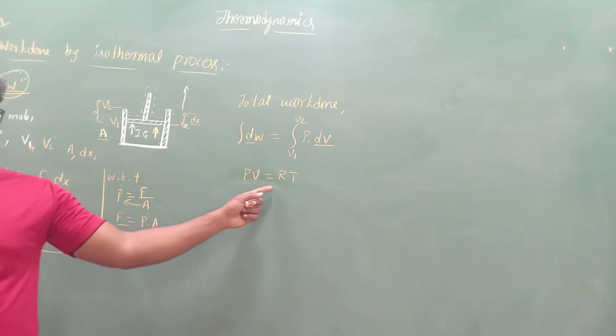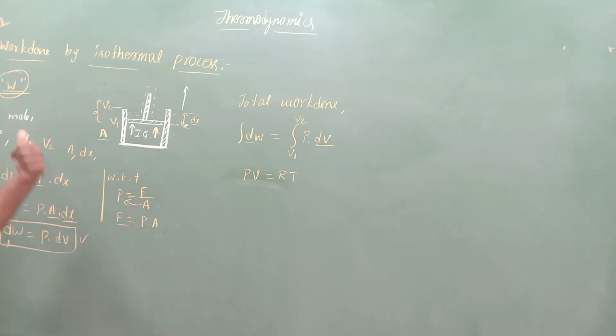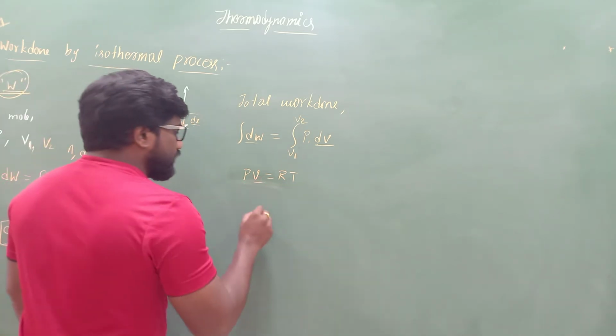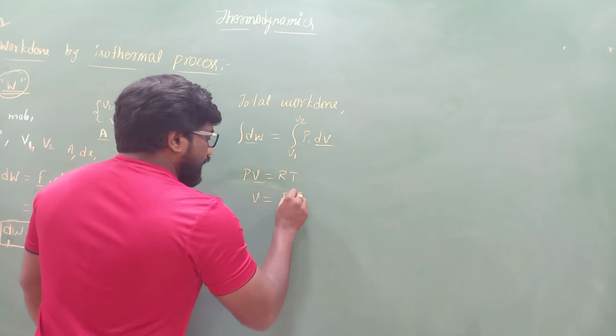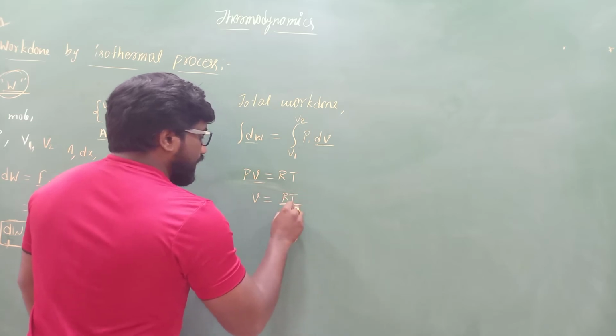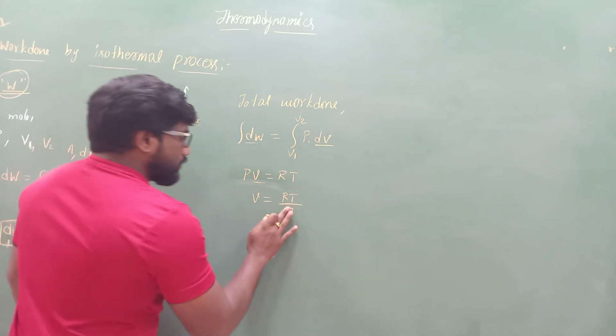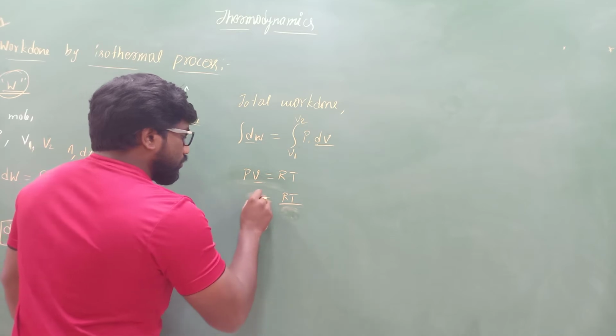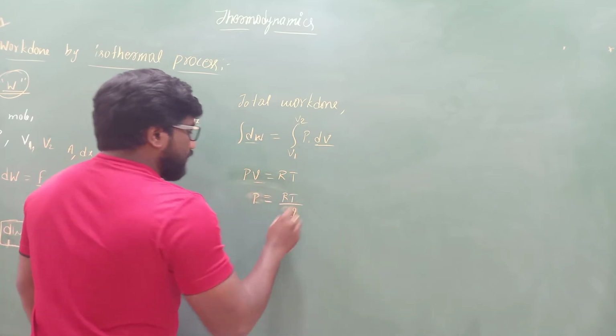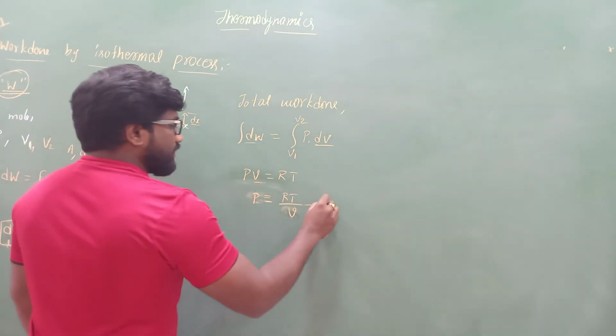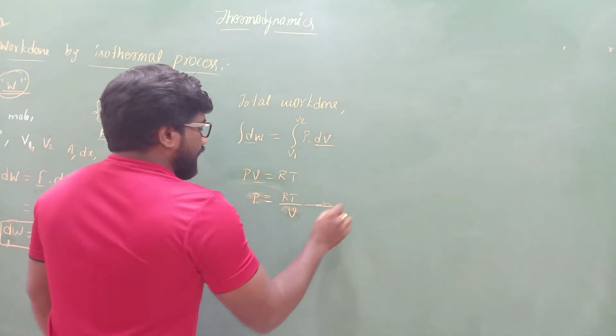Why, sir, you took R into T? Why is it not n into R into T? Because here we took 1 mole of a gas. If you substitute the value of n, that is 1, so 1 into RT, that is RT only. Now V is equal to what? RT divided by P. So P is equal to RT divided by V. So in the place of P, we can easily substitute the value in terms of V.